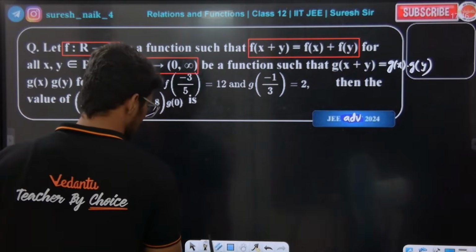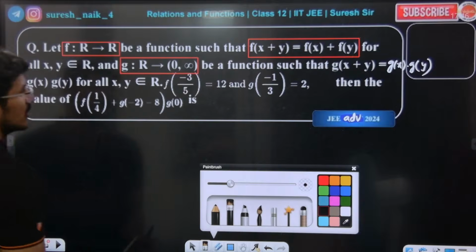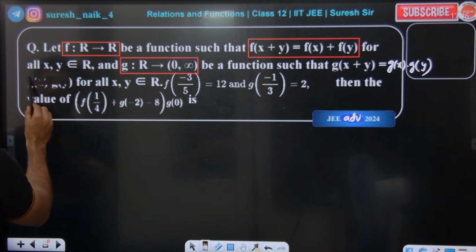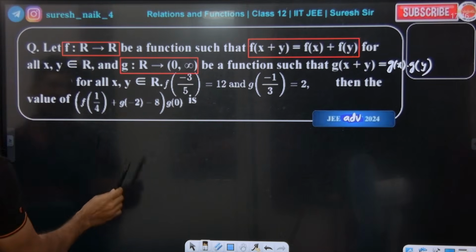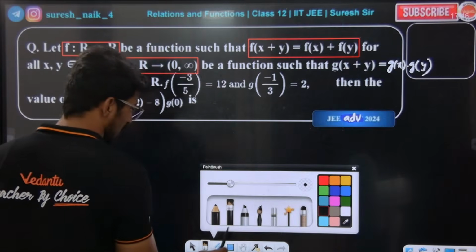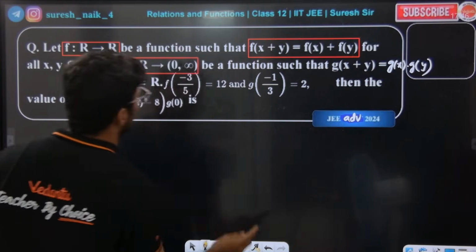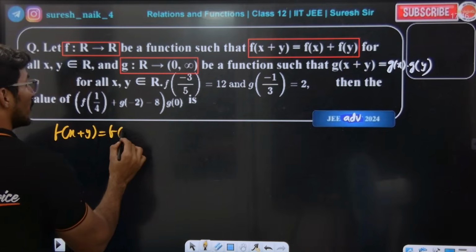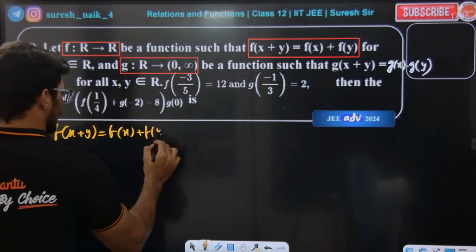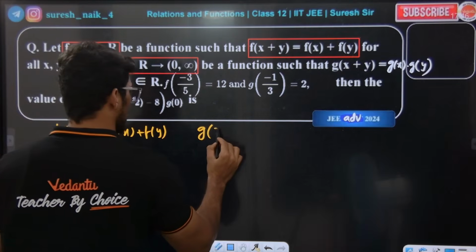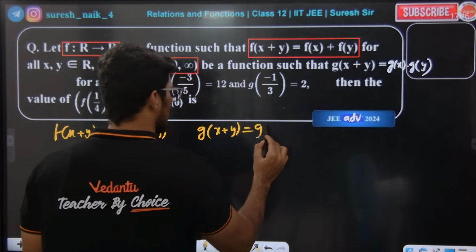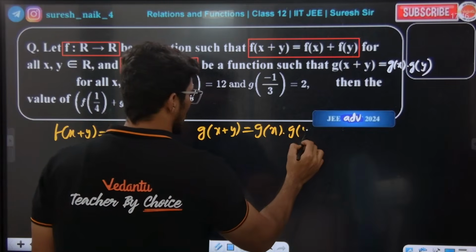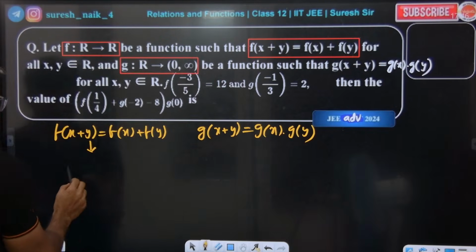G of x plus y is equal to G of x and G of y, right? So now here what we need to do, simple question, I will be giving a hint. They have given f of x plus y is equal to f of x plus f of y, and G of x plus y is equal to G of x into G of y. Then f of x should be what?